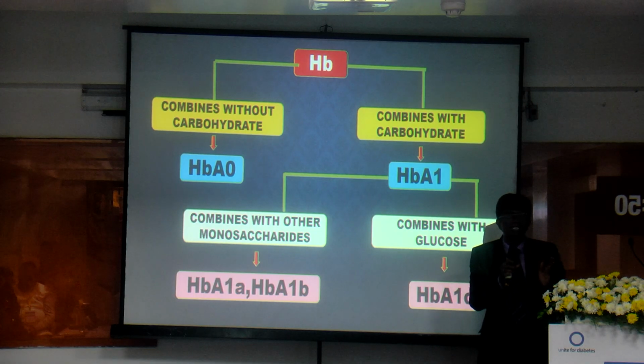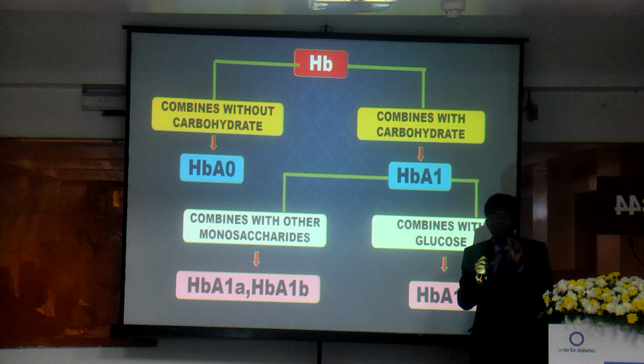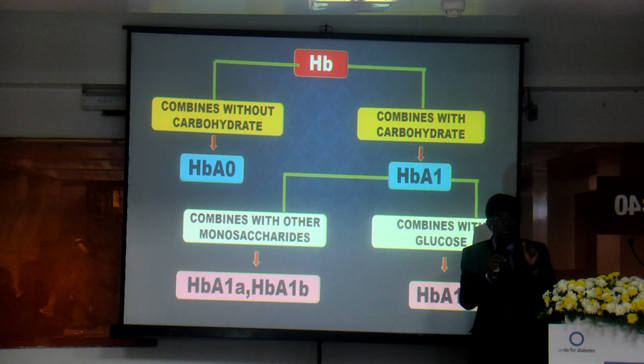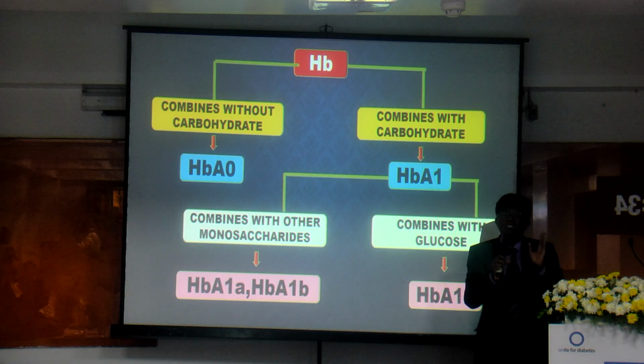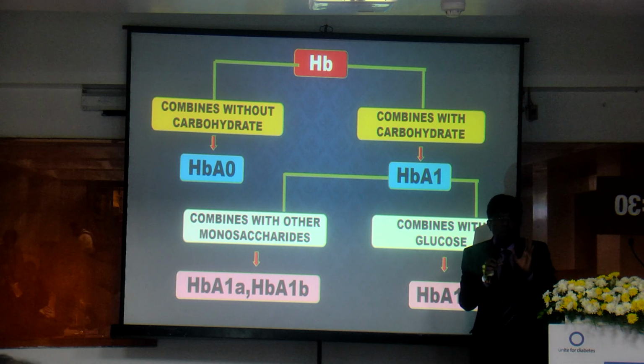When monosaccharides combine with hemoglobin, it is converted into hemoglobin A1. It constitutes 6% of total hemoglobin. Only 6% of total hemoglobin molecules combine with monosaccharide, that is called hemoglobin A1. The rest, almost 94% of hemoglobin molecules that have not combined with any monosaccharide, is called hemoglobin A0.